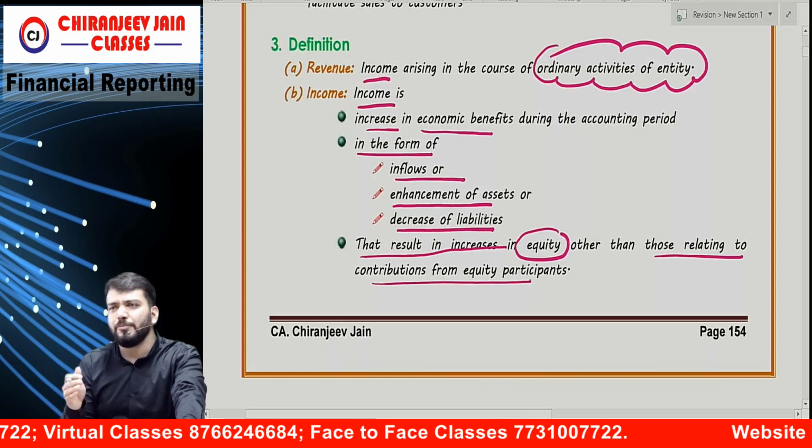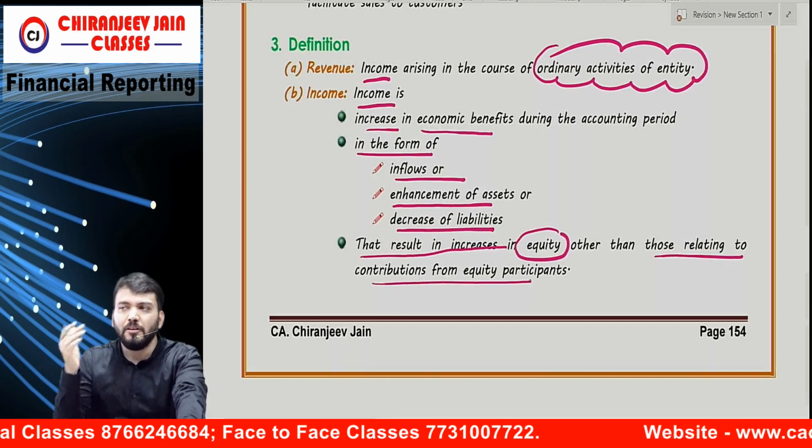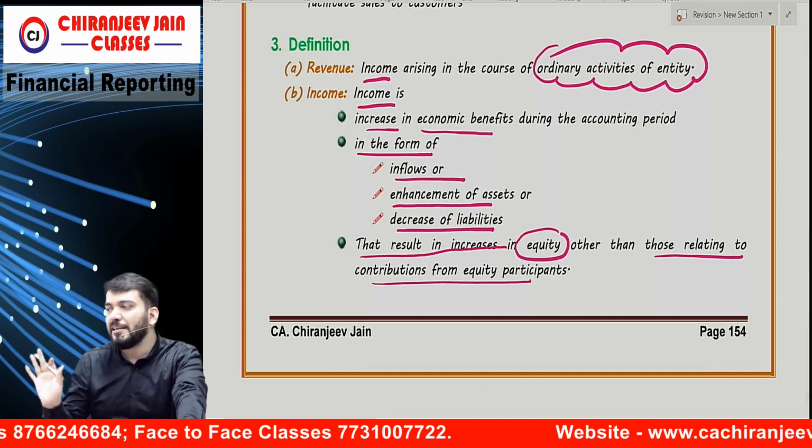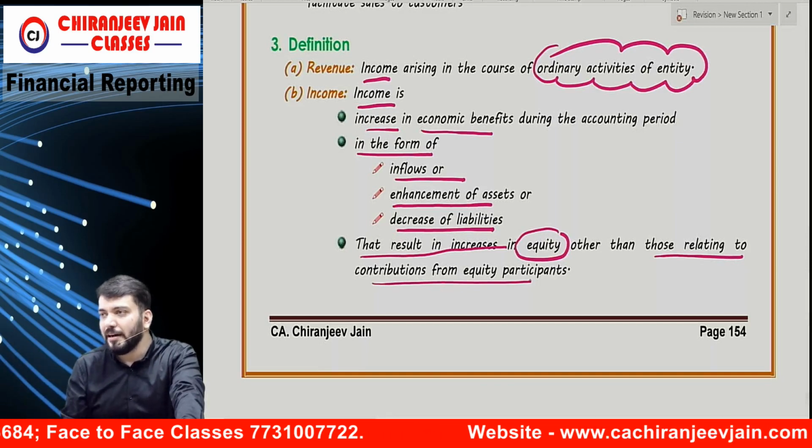Any contribution from equity holders will also increase cash, but that is not income.